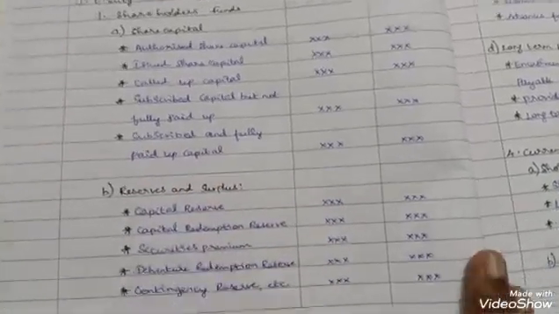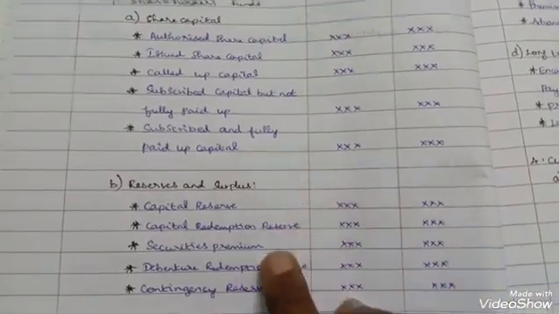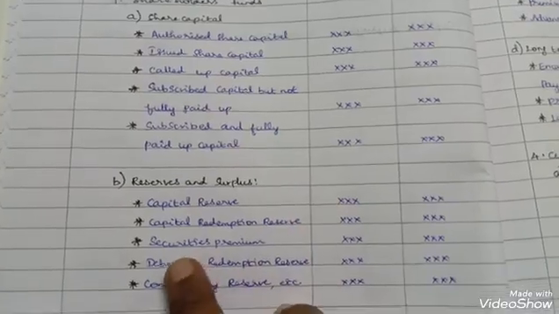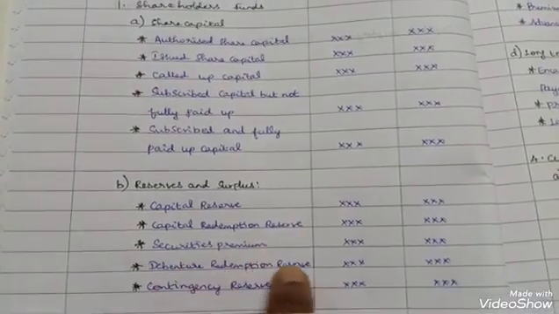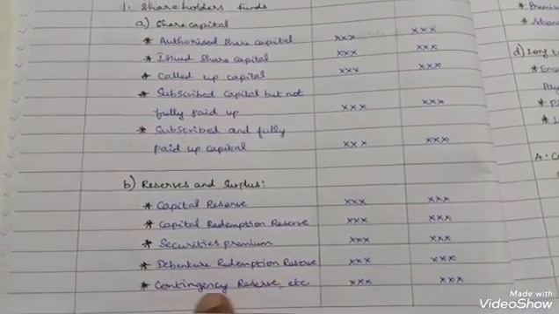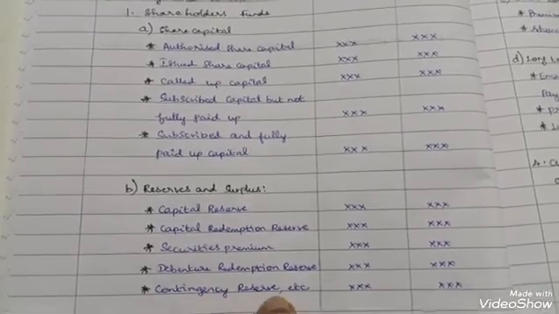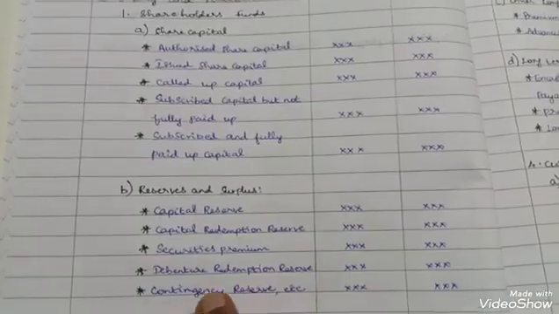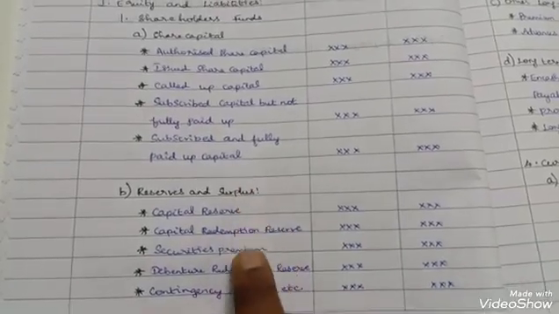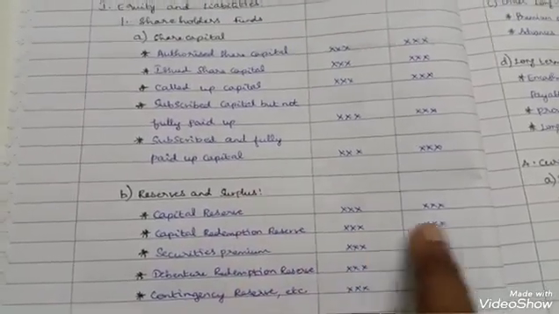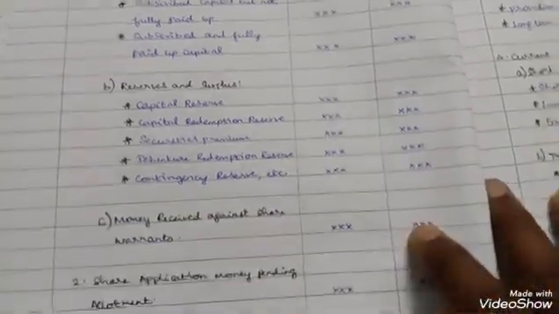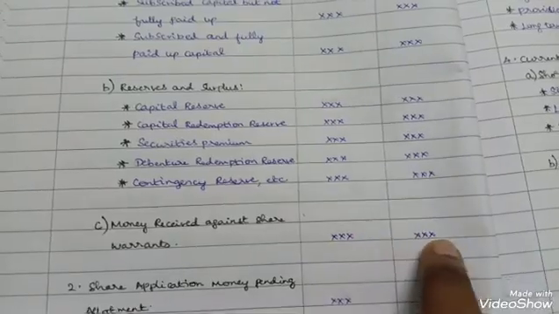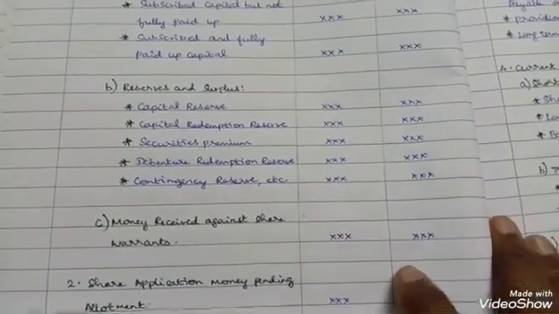Then reserves and surplus. What are all the reserves? Capital reserve, capital redemption reserve, securities premium, debenture redemption reserve, contingency reserve, sinking fund reserve, any other reserve, and surplus will all come under this head only. Then you can enter the amount. Next, money received against share warrants. If there is any money received against share warrants, you can mention it here.